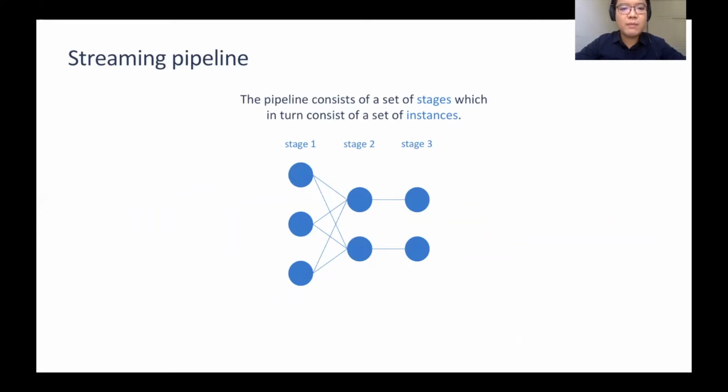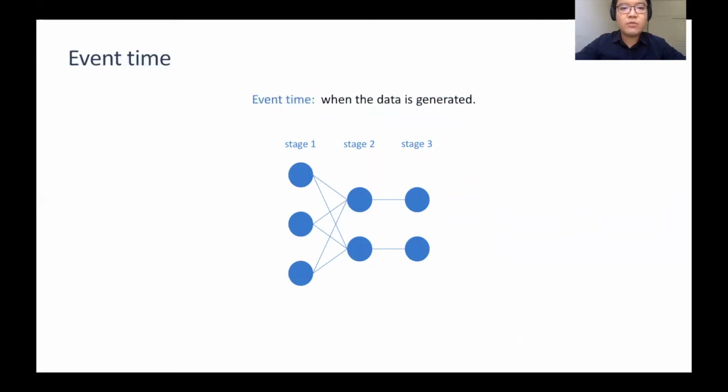To formally define the latency of the pipeline, we first introduce several terminologies. When a streaming pipeline is submitted for execution, the system compiler parses the script and generates a job graph. The pipeline consists of a set of stages, which in turn consists of a set of instances. Data records flow through adjacent stages in either an all-to-all or one-to-one communication pattern. Each data record is associated with a timestamp referred to as event time. The timestamp corresponds to when the data is generated.